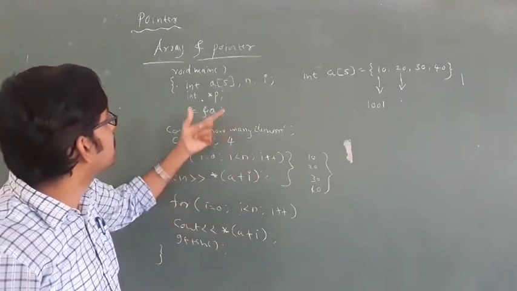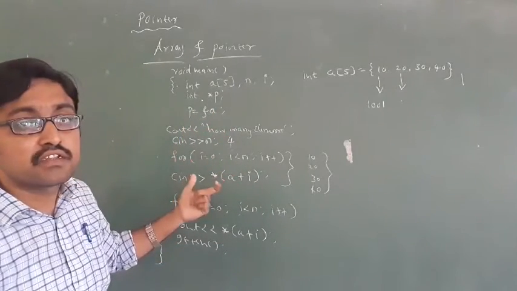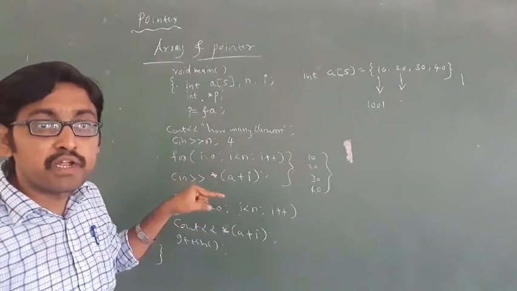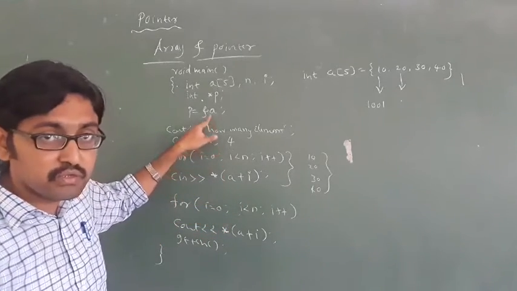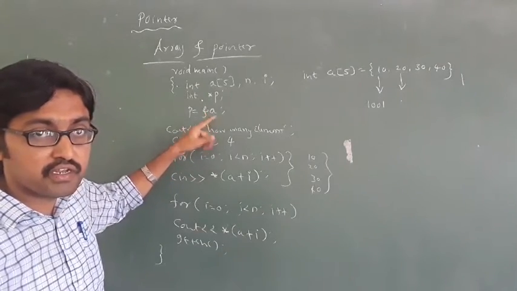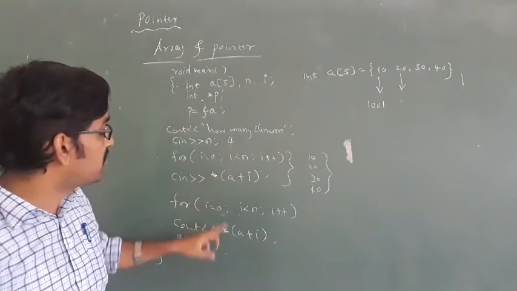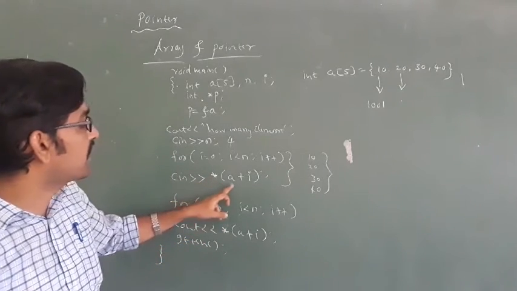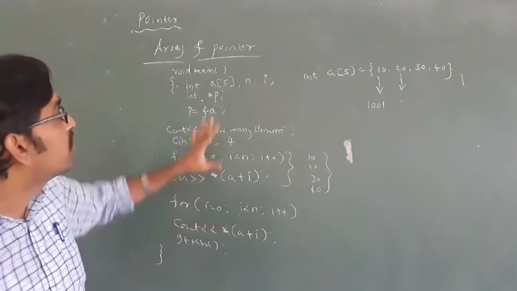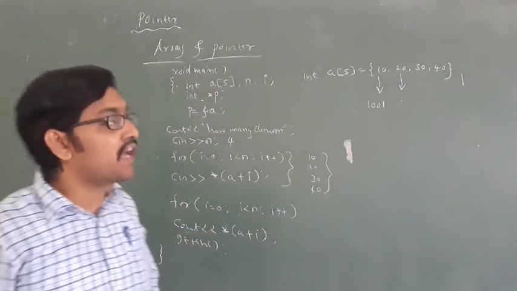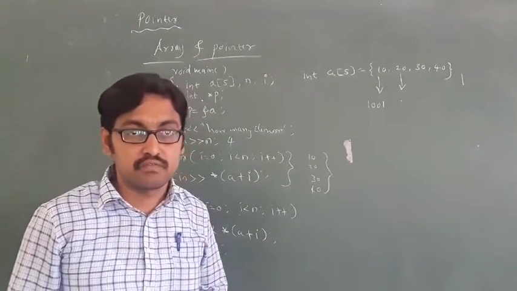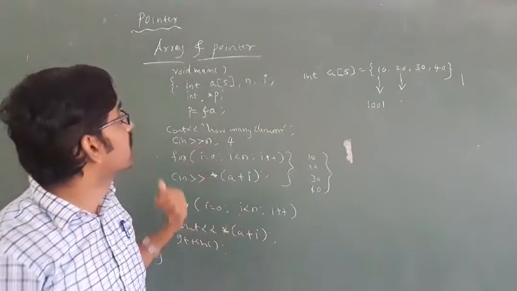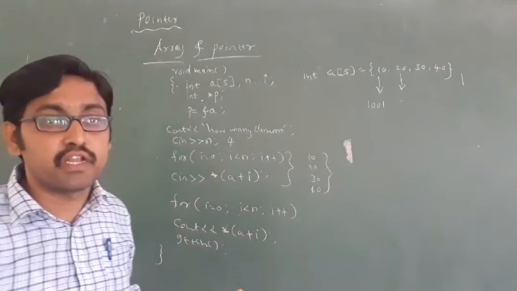Okay, this is the relationship between array and pointer, how to display the array elements by using pointer. You have to remember star a plus I. This is about the relationship between array and pointer.